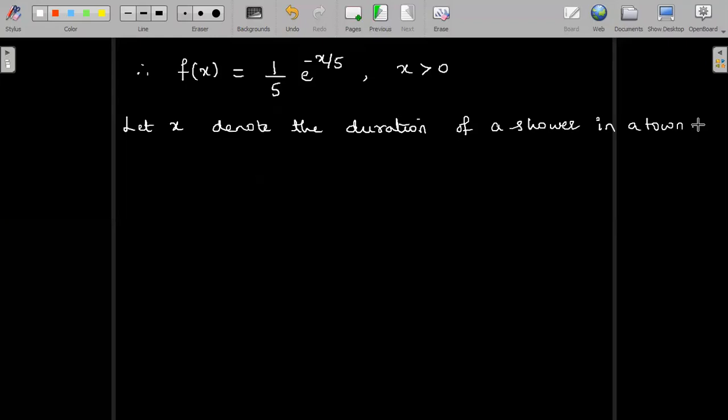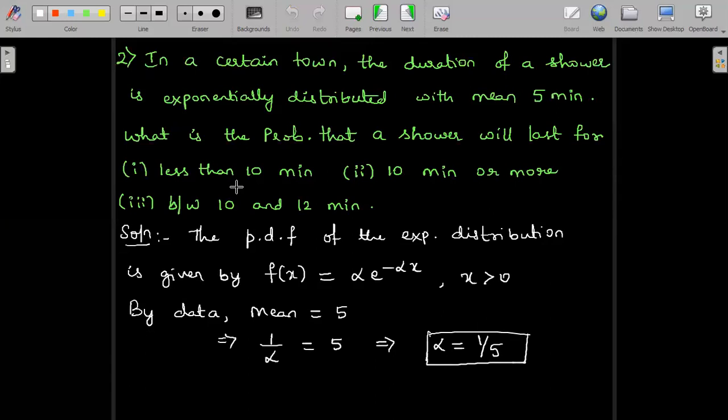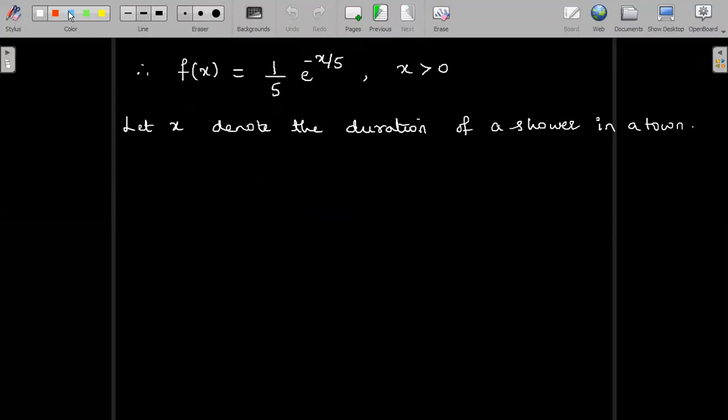So the very first case says that we have to find probability of x less than 10 minutes, and the second case, probability of x being 10 or more, so x greater than or equal to 10. And the third case is to find probability of x lying between 10 to 12 minutes. So let us discuss the cases one by one.